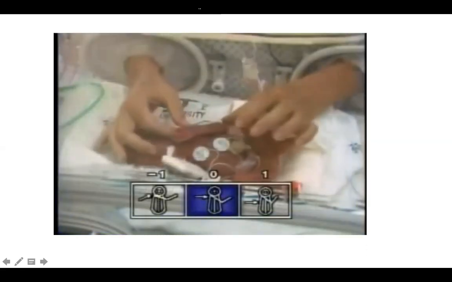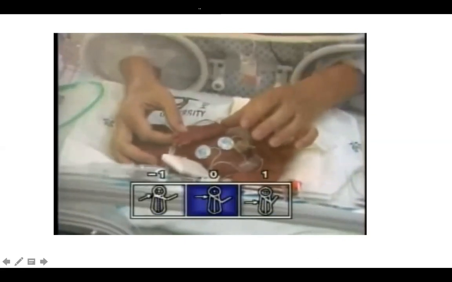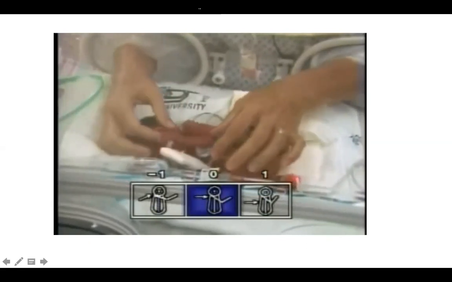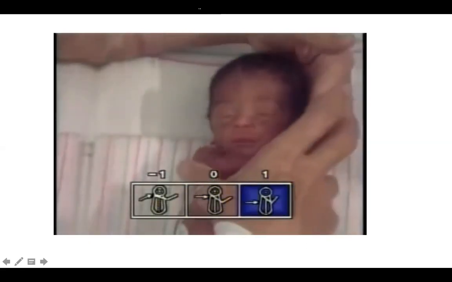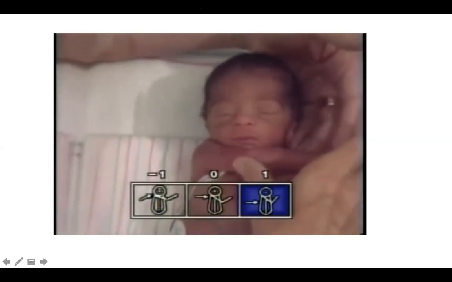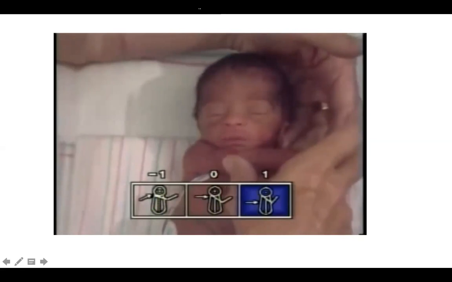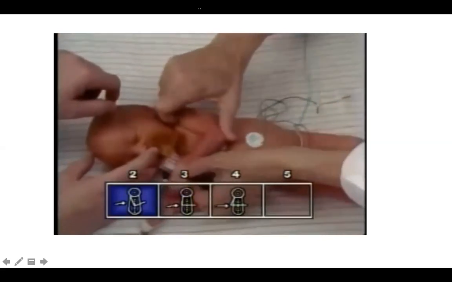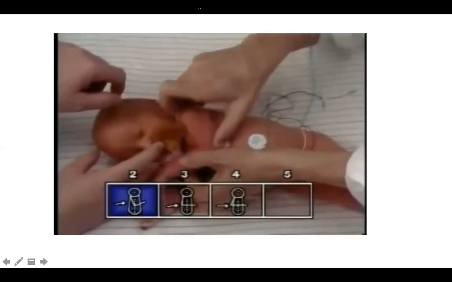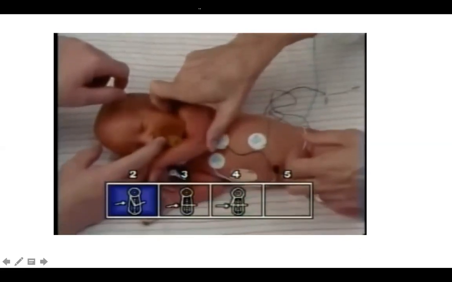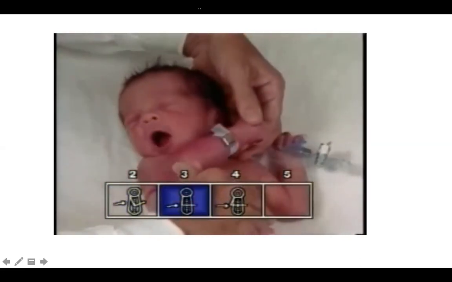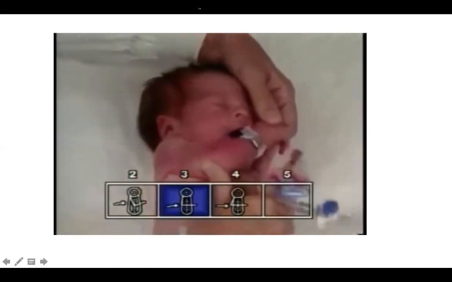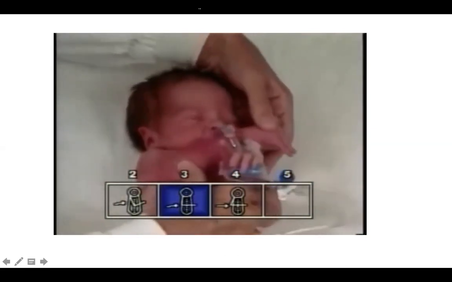The scarf sign maneuver tests the passive tone of the flexors about the shoulder girdle. With the infant lying supine, the examiner with one hand supports the infant's head in the midline and the infant's hand just above the chest. The thumb of the examiner's other hand is placed on the infant's elbow. The examiner nudges the elbow across the chest, feeling for resistance to extension of the flexor muscles about the shoulder girdle.